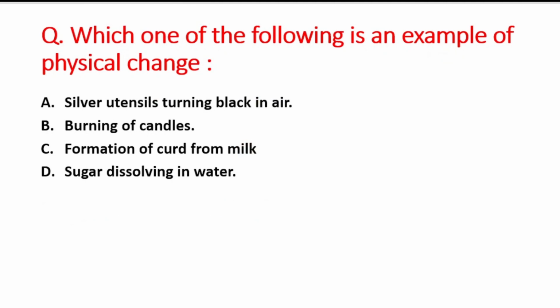Next question is which one of the following is an example of a physical change? A option is silver utensils turning black in air, B option is burning of candles, C option is formation of curd from milk, and the last option is sugar dissolving in water. So the right answer is option D, that is sugar dissolving in a water is an example of a physical change, and the other remaining three are the example of chemical change, right?